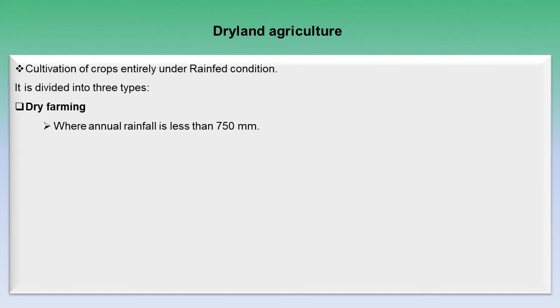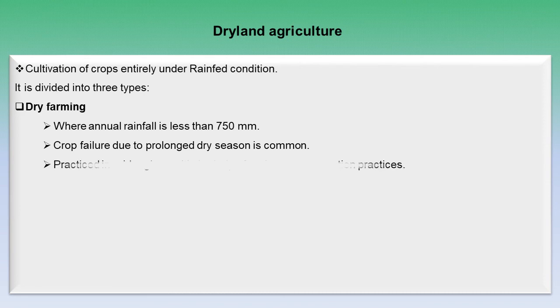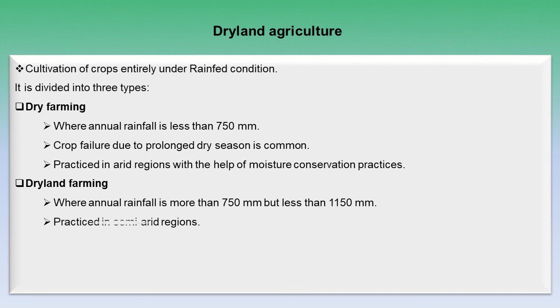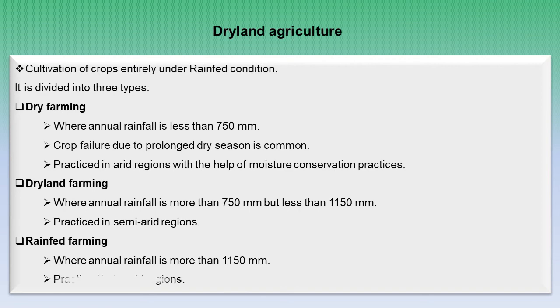Dry farming is where annual rainfall is less than 750 mm and crop failure due to prolonged dry season is a very common practice, and it is practiced in arid regions with the help of moisture conservation practices. Second is dryland farming, where annual rainfall is between 750 to 1150 mm, and practiced in semi-arid regions. Third one is rain-fed farming, where annual rainfall is more than 1150 mm, and it is practiced in humid regions.